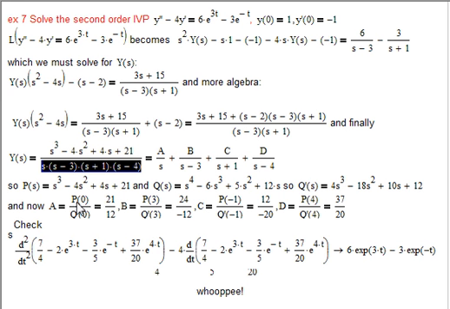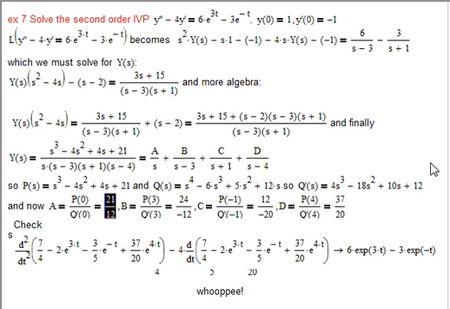Why do I want that? Well, I want to know A, and A is P of 0 over Q prime of 0, so that's 21/12. I guess 7/4 would be nicer. B would be P of 3 over Q prime of 3. Well, P of 3, 27 minus 36 plus 33, so 24. Q prime of 3, that's 4 times 27, that's 108, minus, good gracious, 9 times 18, that's minus 162, plus 30 plus 12, I think you're going to take my word for it, we come out with a negative 12.